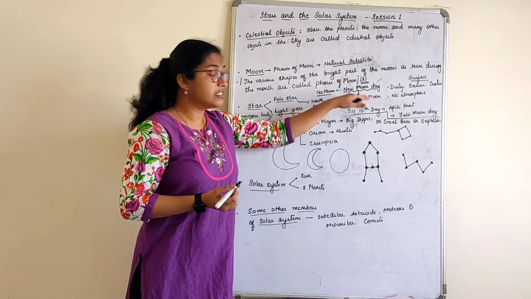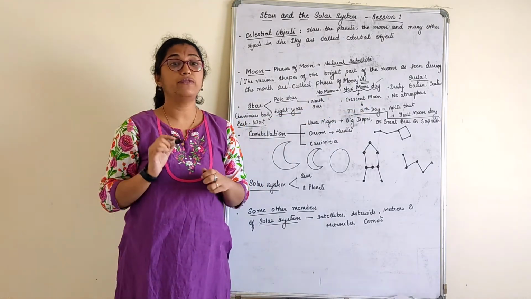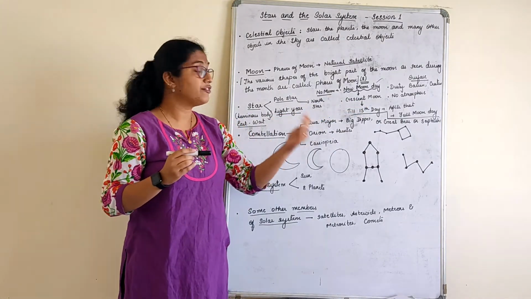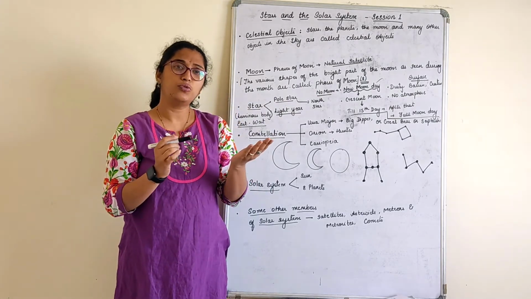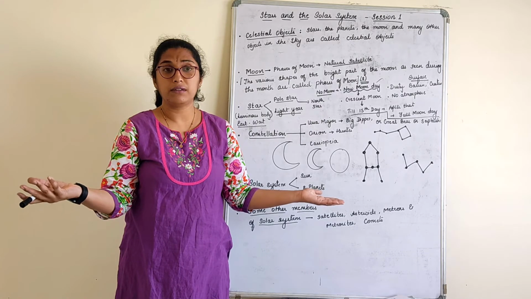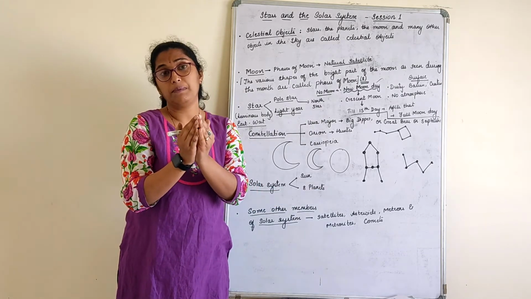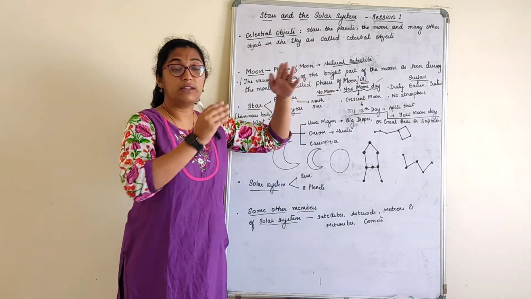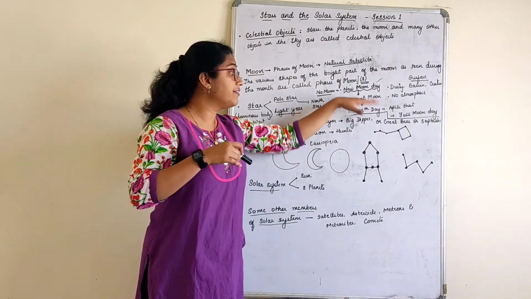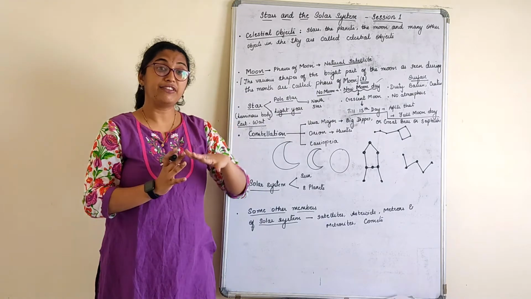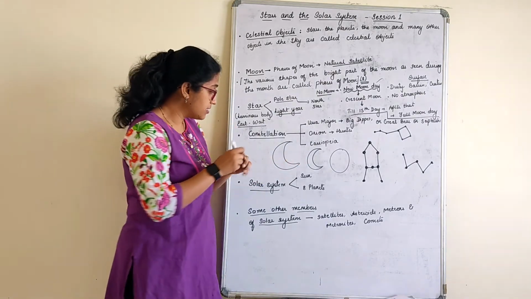So, crescent moon is the part of the moon which is visible immediately after new moon day, that is no moon day. When there is no moon, suddenly the whole moon will not appear. A small part of the moon will appear. This crescent moon will start growing bigger and bigger from day 1 till the 15th day, children.